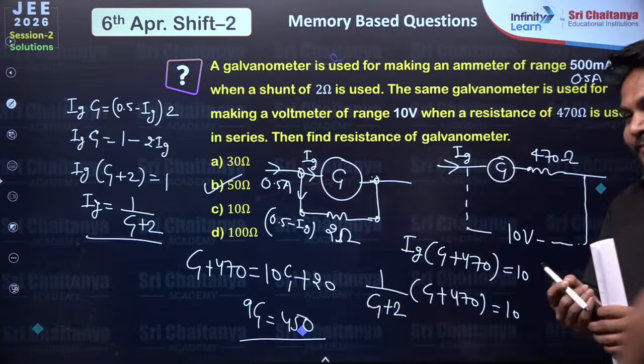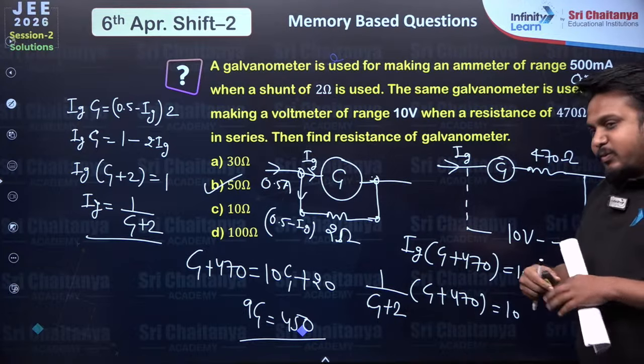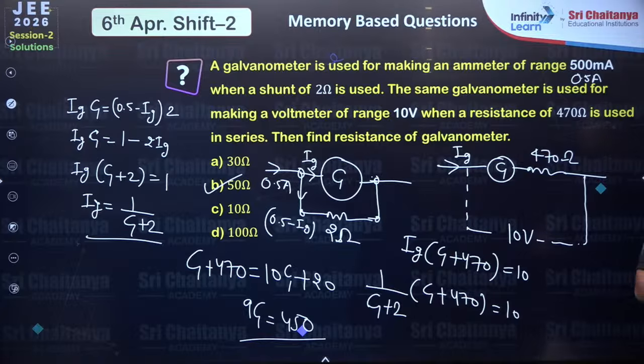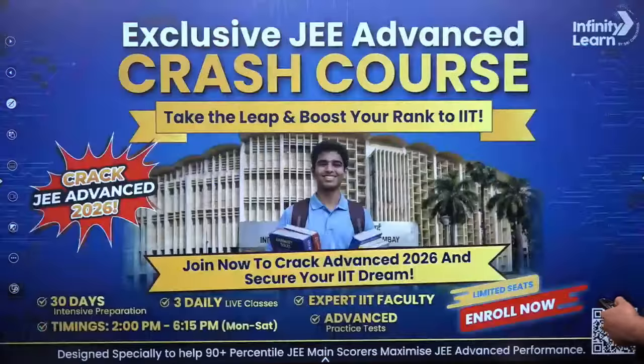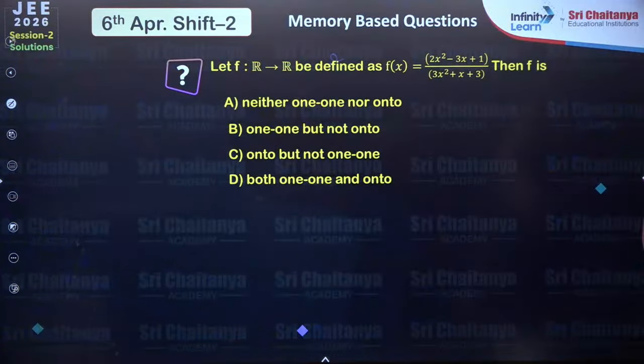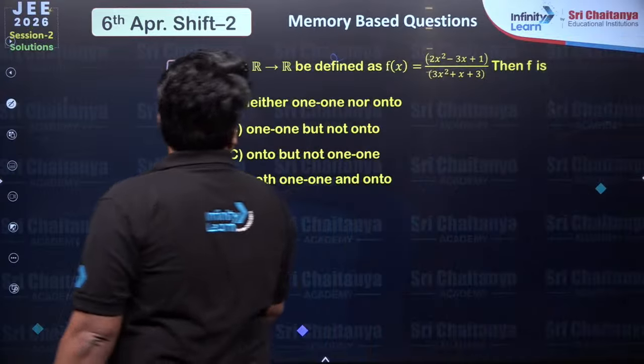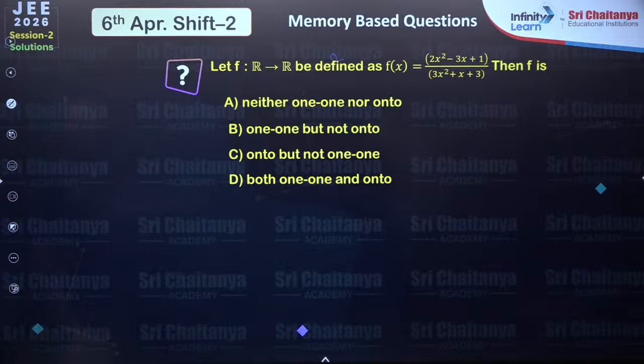Take it. Thank you. So, hello dear students. I am here with a few maths questions. So, let's start discussing them. First question: let f be a function from R to R defined as f(x) equal to a ratio of quadratic upon quadratic, and then they are asking what is the nature of f? Is f one-one, onto?